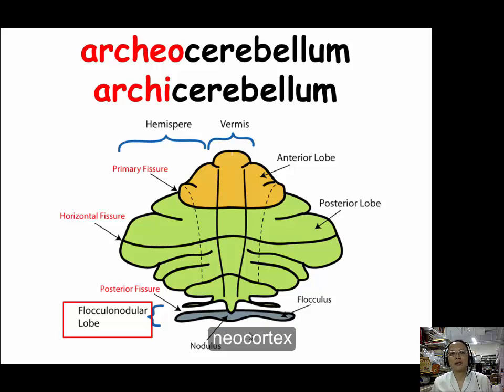The reason why it's called neocortex, neo means new, because it is a phylogenetically new part for our brain. And this part exists from the very simple organism to human, but in human it is located in the center of our brain, so it is called archaeocerebellum.